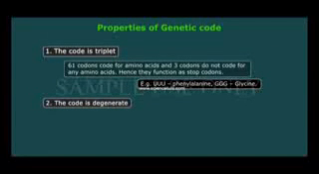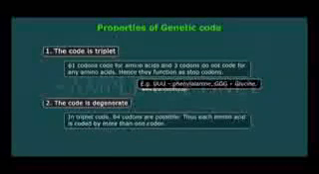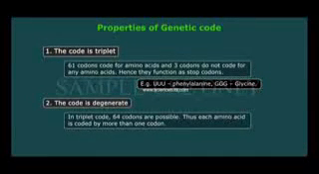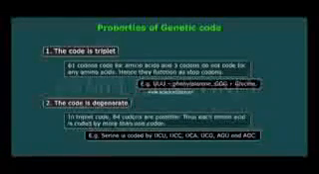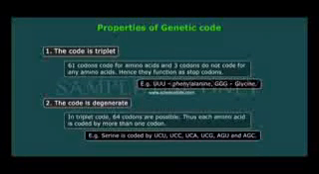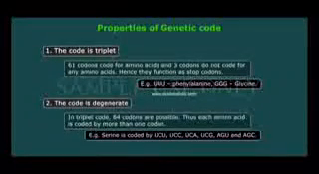The code is degenerate. In triplet code, 64 codons are possible. Thus, each amino acid is coded by more than one codon. Example, serine is coded by UCU, UCC, UCA, AGU and AGC.